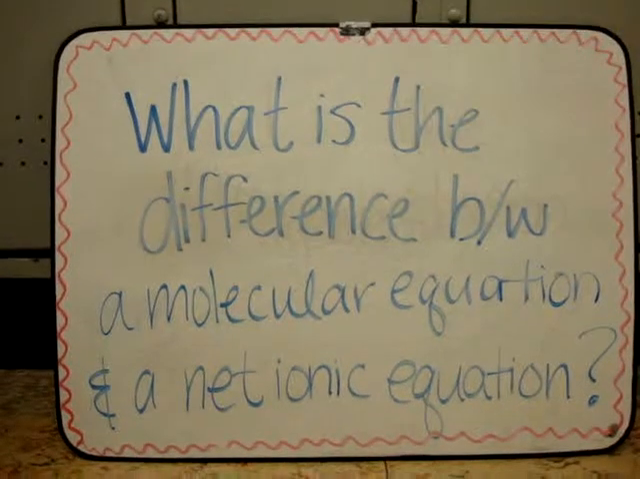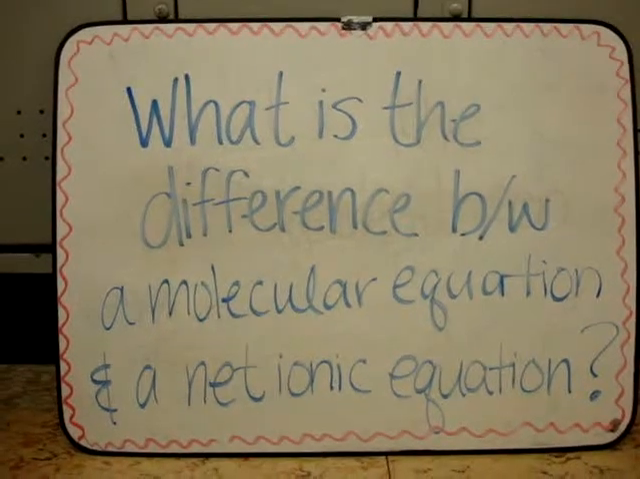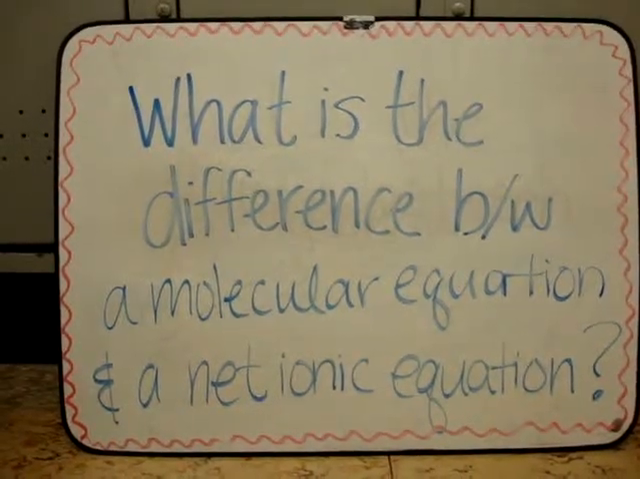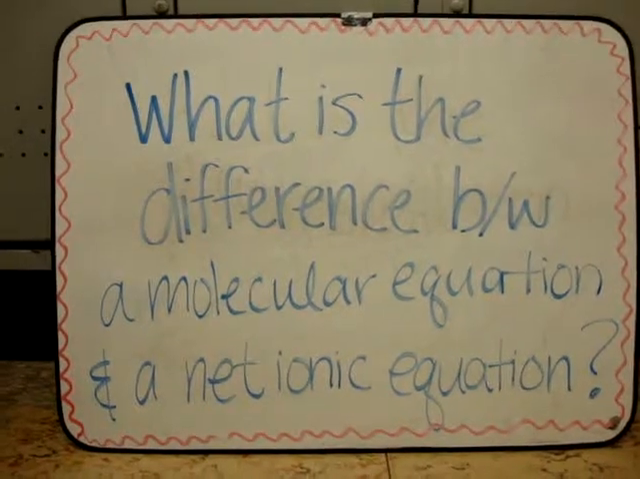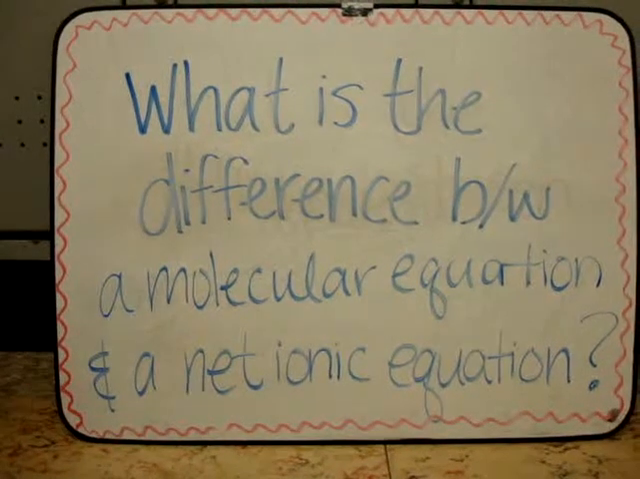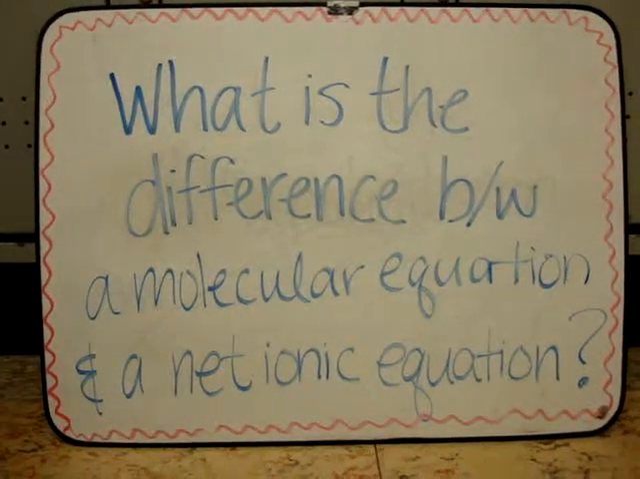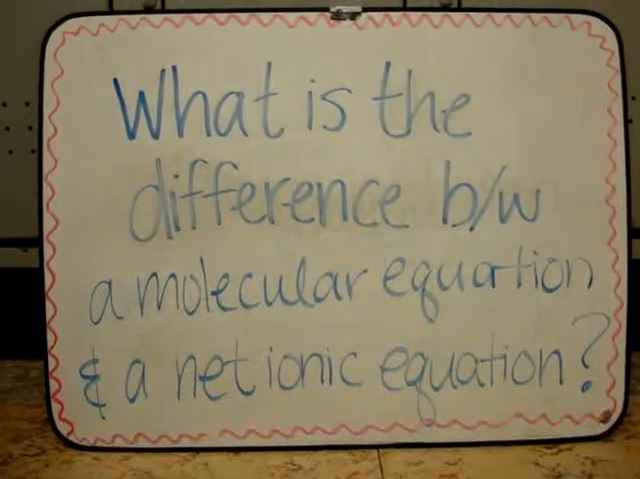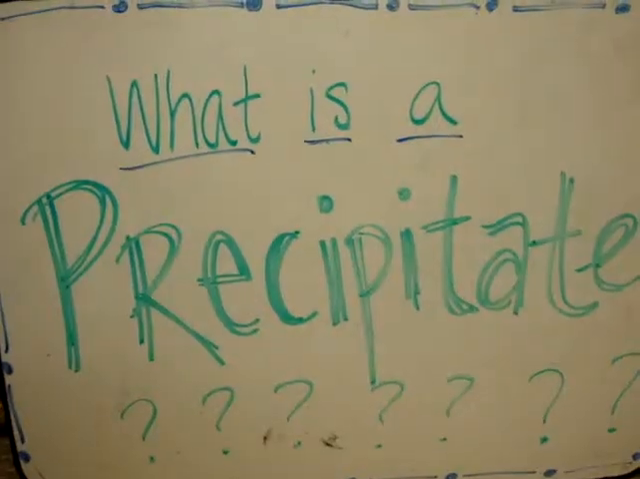The spectator ions appear on both the reactant side and the product side in a reaction. These get crossed out in the ionic equation. When there is no net ionic equation, this means that all of the ions in the reaction were cancelled out. They were all dissolved. What is a precipitate?